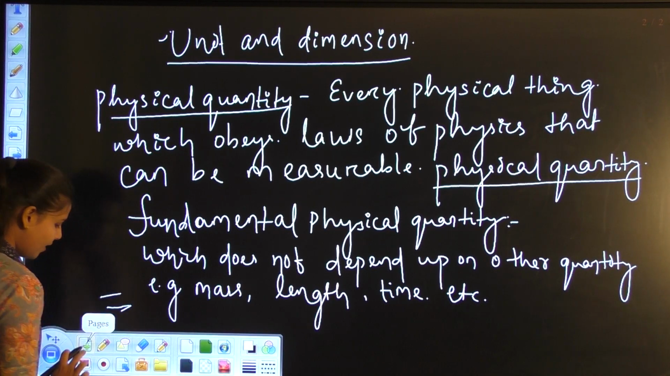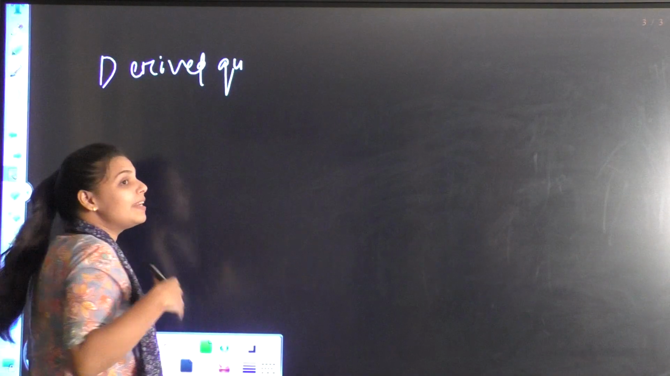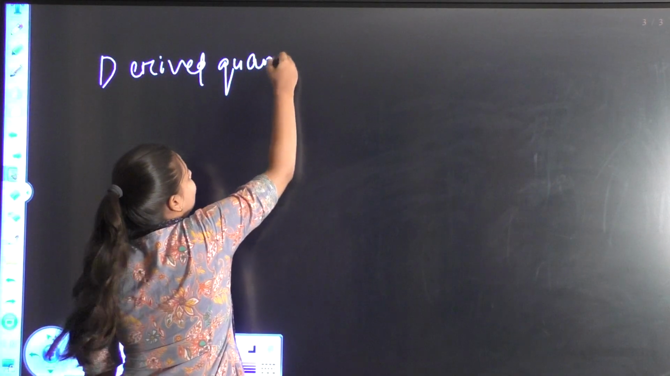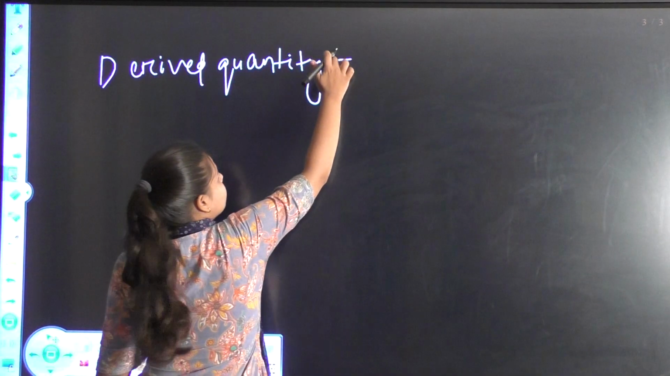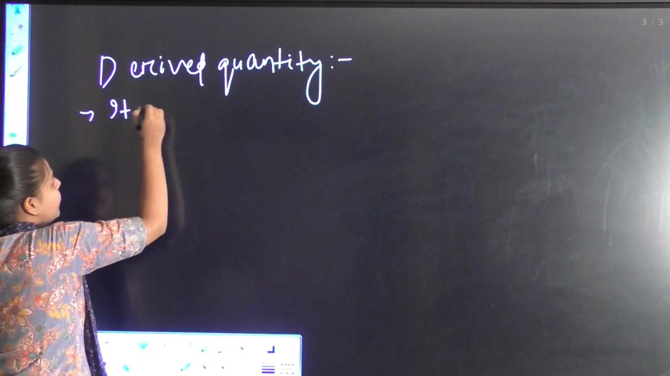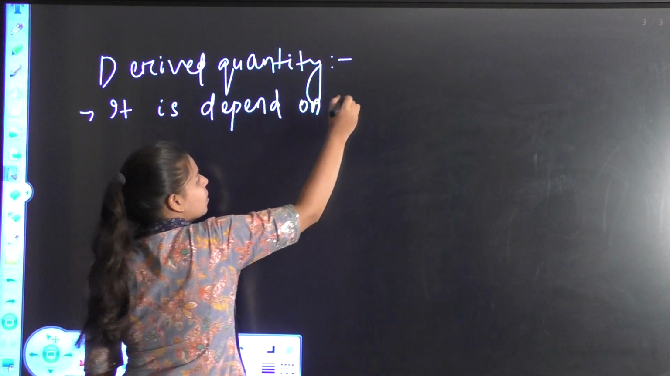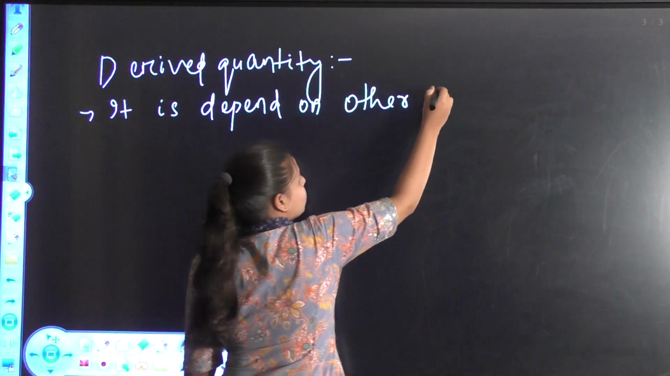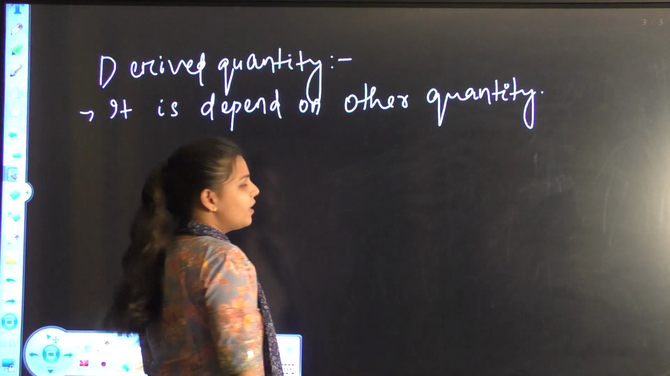Then another is derived quantity. What is derived quantity? Derived means it can be derived from fundamental quantities. A derived quantity depends on other quantities.